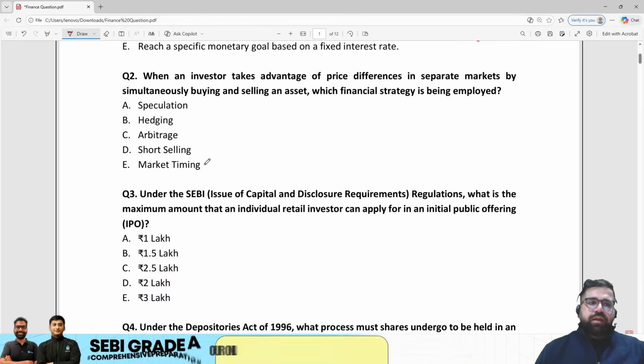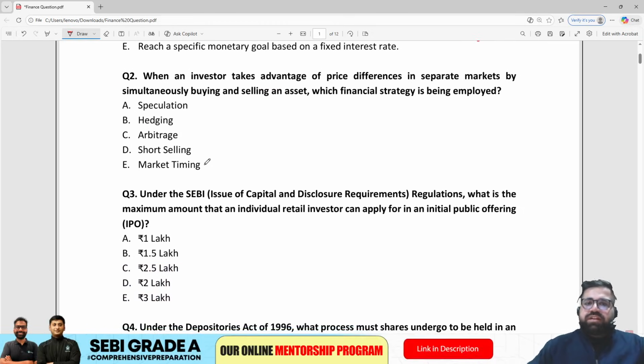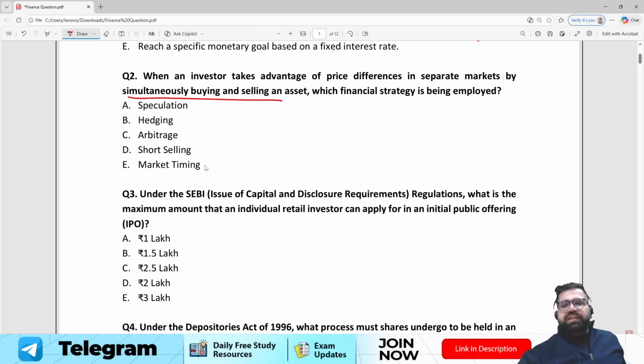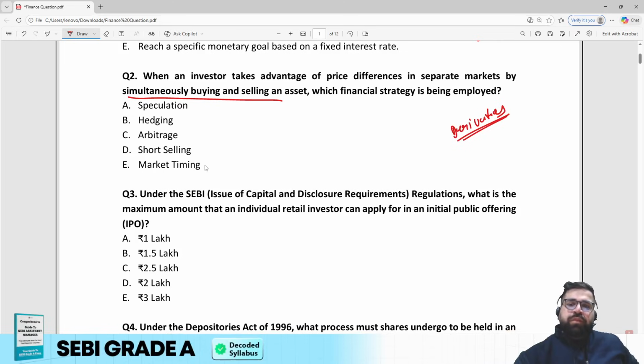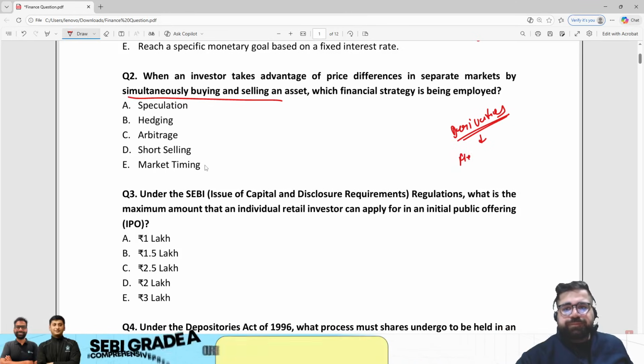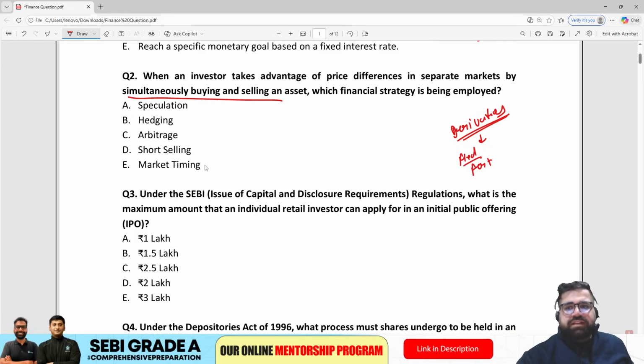Question number 2. When the investor takes advantage of the price differences in the separate market by simultaneously buying and selling, which financial strategy is being employed? Now in the chapter of derivatives, I hope you remember, and this is as per the course of EduTap, like what we have taught, right? So in the chapter of derivative, we tell you about the 3 parties which are present in the stock markets. So you have hedgers, then you have arbitrageurs, and then you also have the people who are speculators.